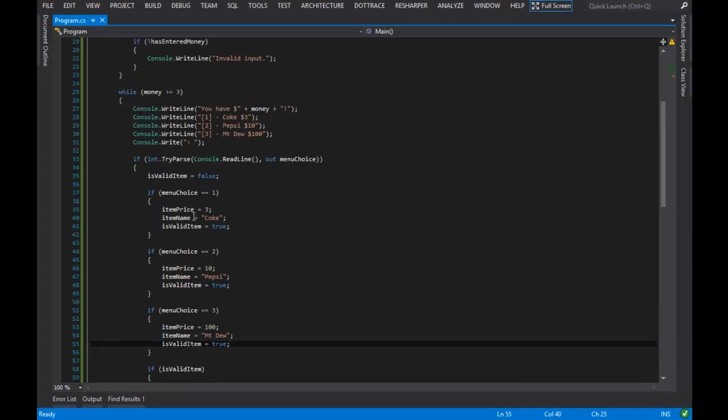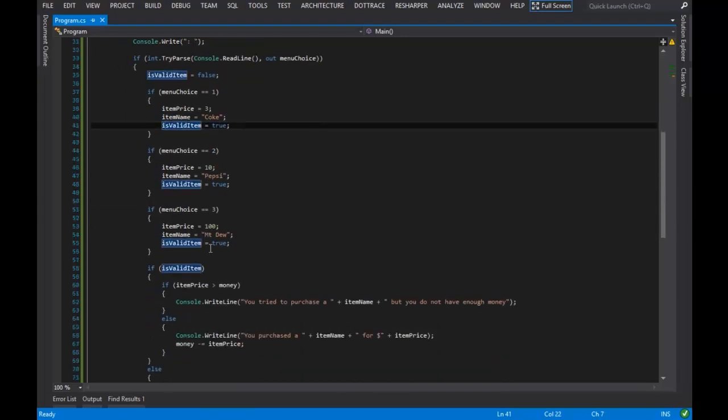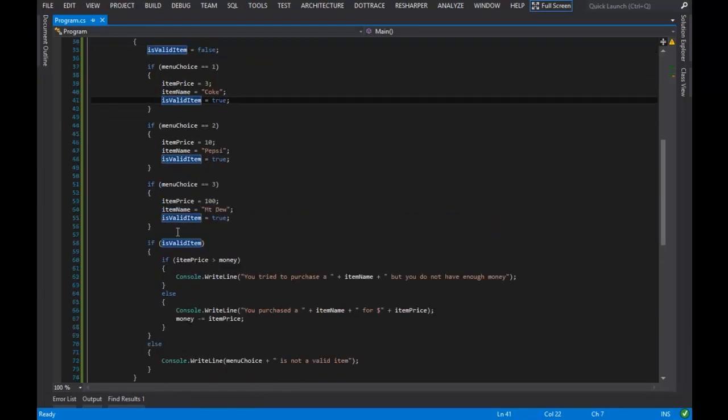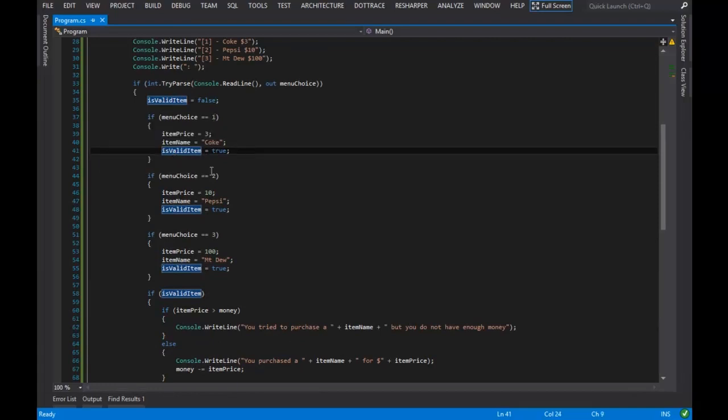Isn't isValidItem false because that's what we defaulted to? Well, no. See how if we get into any of these if statements, if we detect that the user has entered 1, 2, or 3, we override the value of isValidItem to be true. And we use that variable in order to detect if they typed in 1, 2, or 3. So isValidItem will be set to true if they typed in 1, 2, or 3. And we can know that because these if statements set it right there and overwrite whatever existing value was inside of this variable to equal true. And we can use that then again to detect